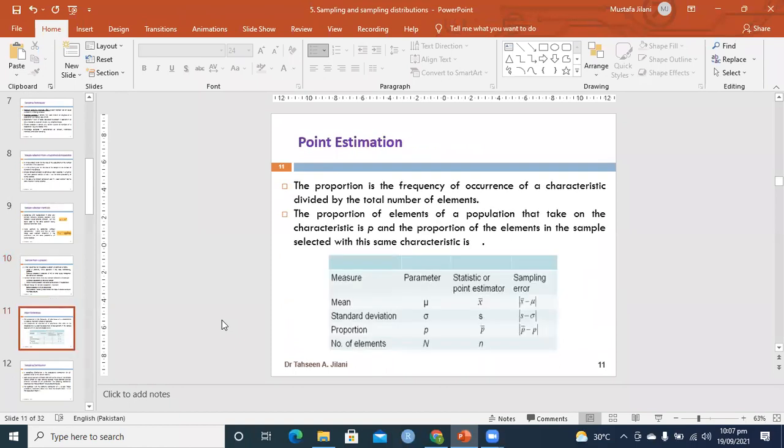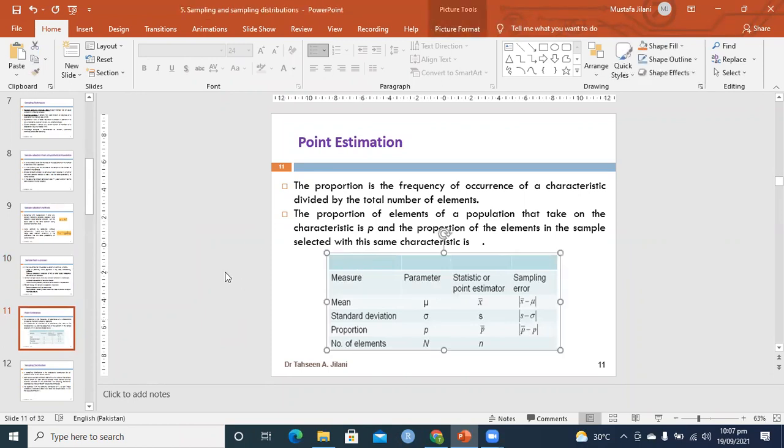So this is the definition of a point estimator. For example, if you want to estimate the population parameter mu, you use the sample point estimate x bar. If you want to estimate the population standard deviation sigma, you use the single point small s, which means the sample standard deviation. Similarly for proportion, you use sample information. The difference between the sample result, the statistic, and the population parameter is called sampling error.